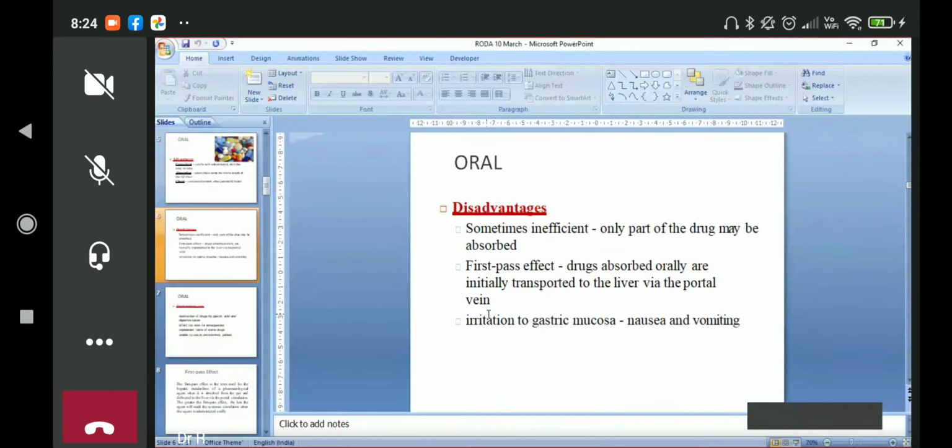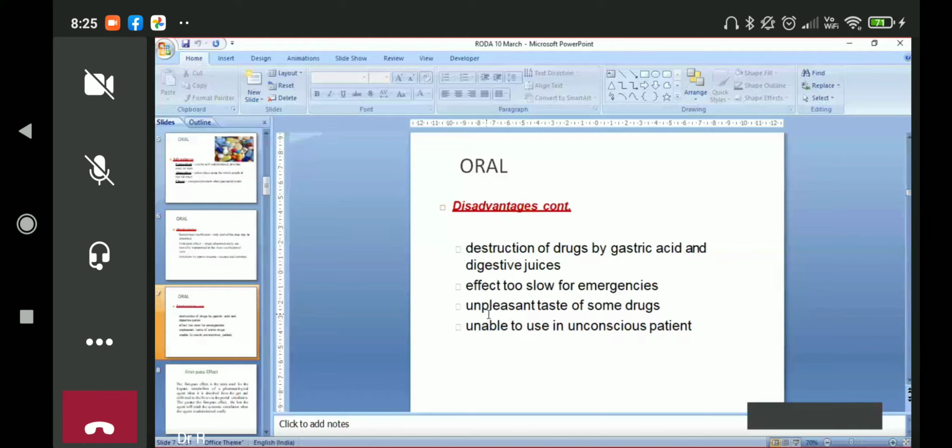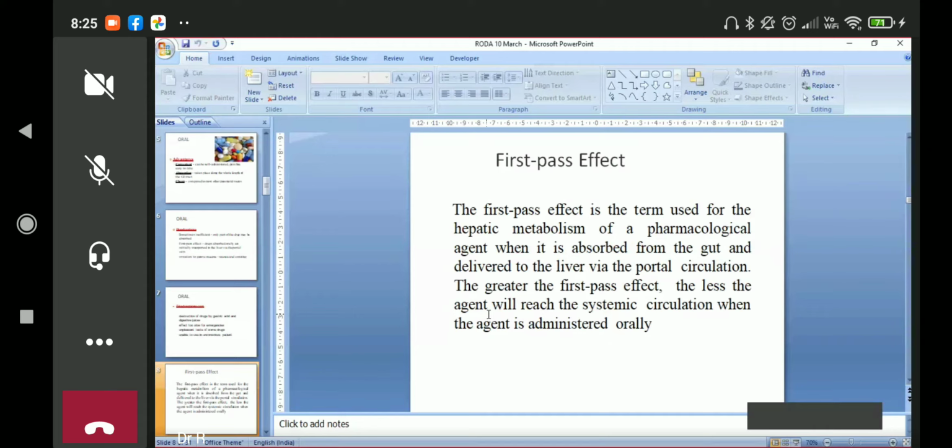So destruction of a drug by the gastric acid is possible. Gastric juices may destroy the medicine. Effect is slow. In an emergency, you cannot select the oral route. Unpleasant taste of some drugs may be there. Unable to use in an unconscious patient. These are the things which we have discussed. Further, first pass metabolism we have discussed. We will discuss it at length when we do general pharmacology.